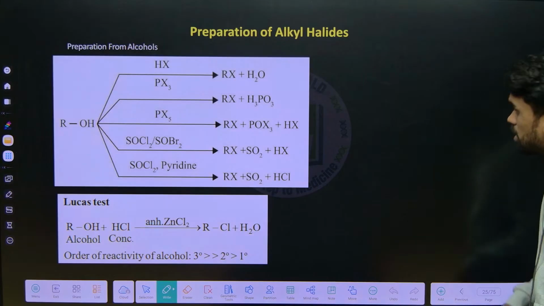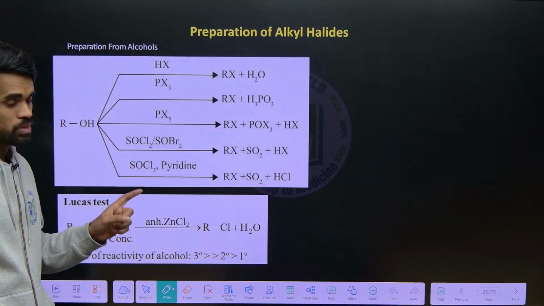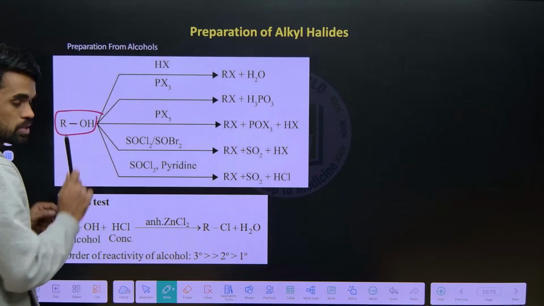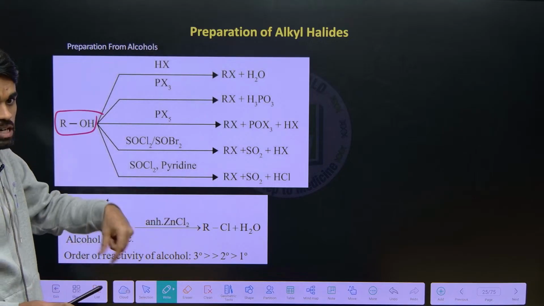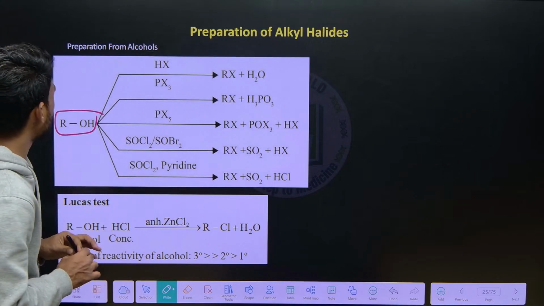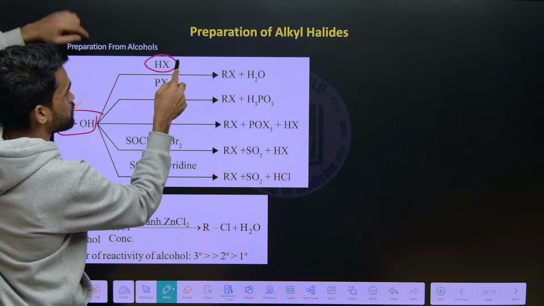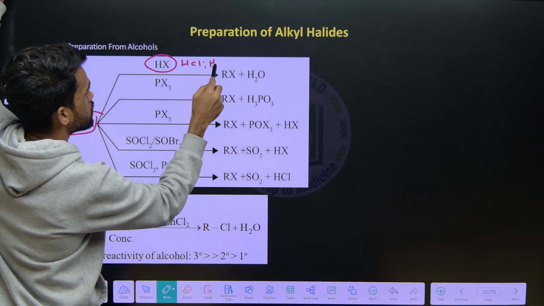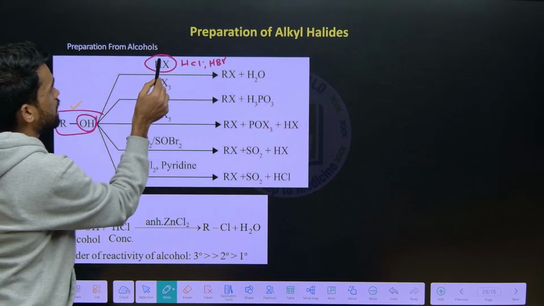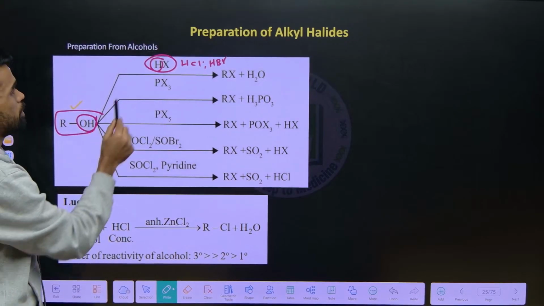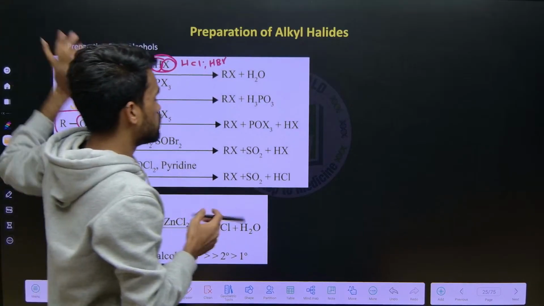So the first preparation is from alcohols. We can prepare alkyl halides in different ways. The first method is from alcohols. These are some important methods. You can take them together like short notes so that it will be useful while revising. Now, to alcohols if we add HX, it can be HCl, HBr, HI. The OH group and H plus from this acid will be removed as water, and in the place of OH we can put the halide. So it is very simple.